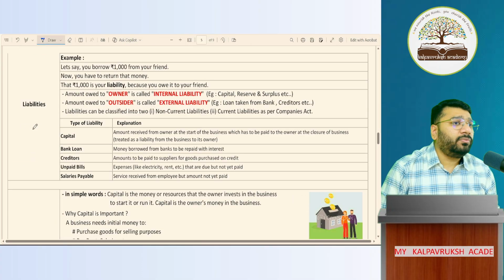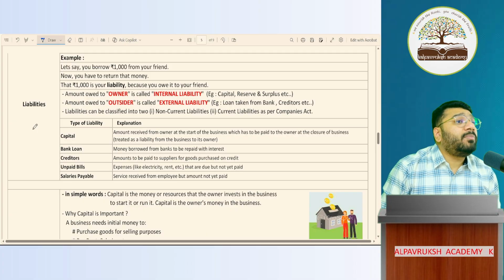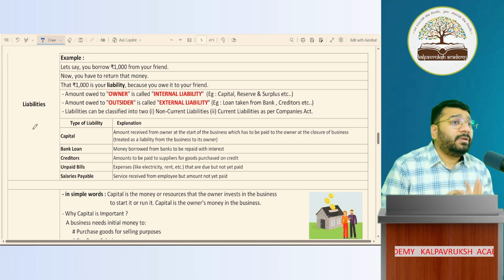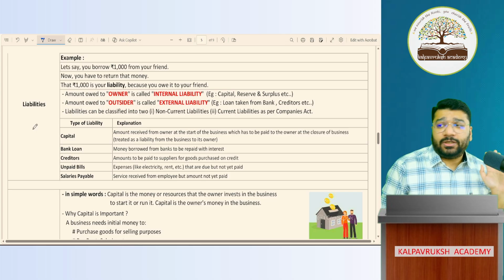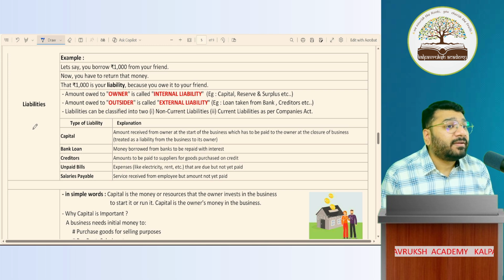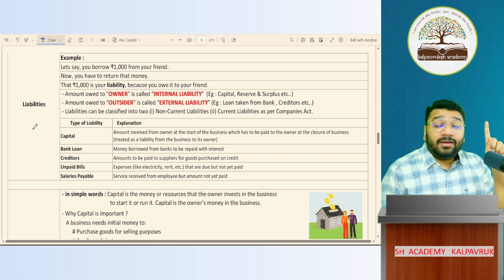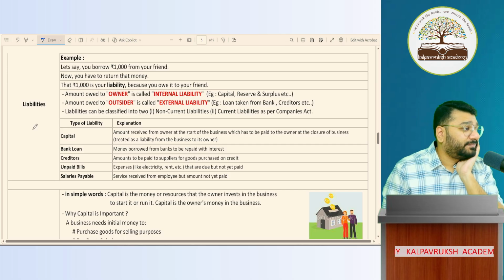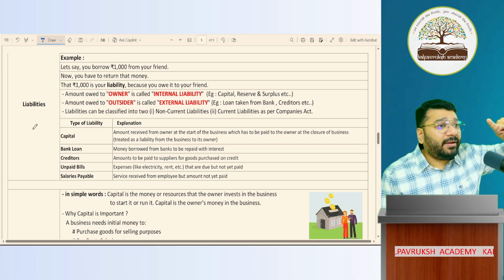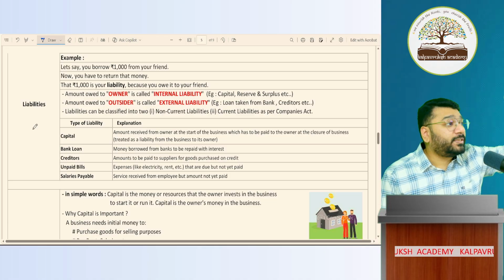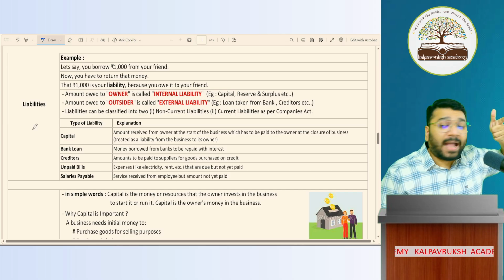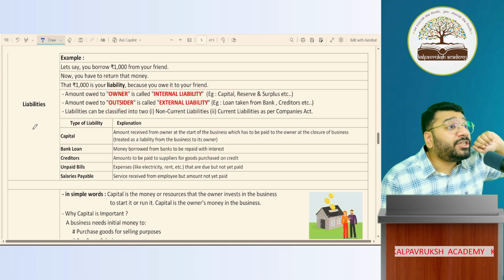Now I want to discuss certain terminology which we'll use in the document called the balance sheet. So far, these were the terms used in trading and profit and loss account. Now these are the terms that I'm going to use in the balance sheet. Trading and profit and loss account is called the income statement. Balance sheet is called the position statement.